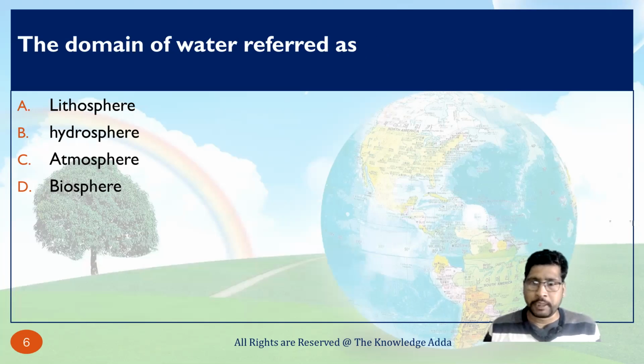Lithosphere means we are talking about land, hydrosphere means water, atmosphere means atmosphere, and biosphere means the narrow zone of contact of lithosphere, hydrosphere, and atmosphere. So the domain of water is referred to as hydrosphere.